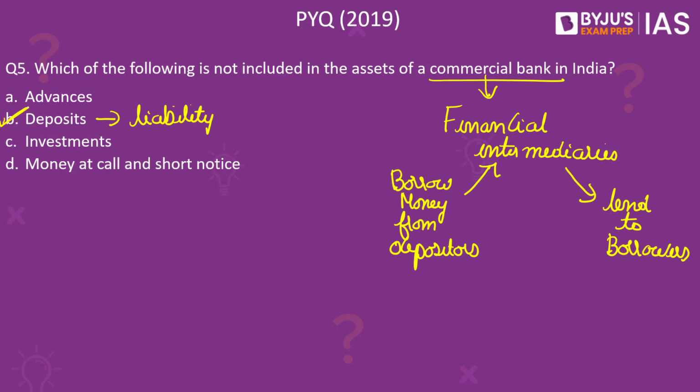For better clarity, let's understand what we mean by money at call and short notice. Basically, money at call is nothing but a short-term interest earning financial loan that the borrower has to pay back immediately when the lender demands. This is basically a type of loan given by one financial institution to another financial institution. Since loans earn interest to the lending banks, money at call and short notice can also be classified as assets.